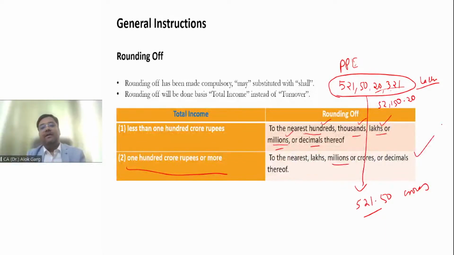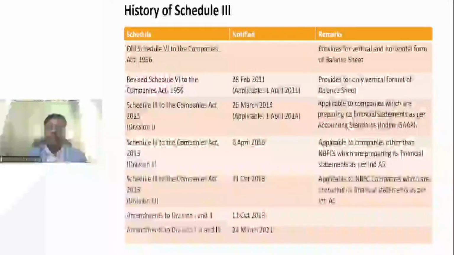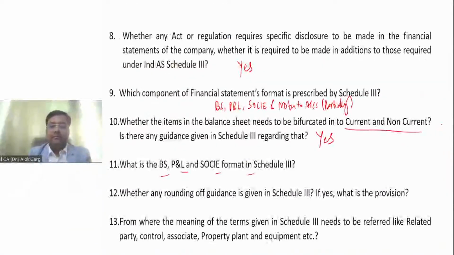So this is the rounding threshold which is given. If total income is less than 100 crore, then all the numbers of the financial statement are rounded off to the nearest 100, 1000, lakhs or millions or decimals thereof. If it is 100 crore rupees or more, to the nearest lakhs, millions or crores or decimal thereof. Is that clear? This is the rounding of provision, right? So we have discussed that the threshold is given on the basis of total income, right? Up to 100 crores, or 100 crore or more.